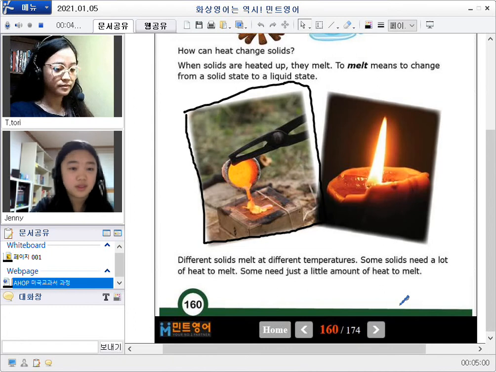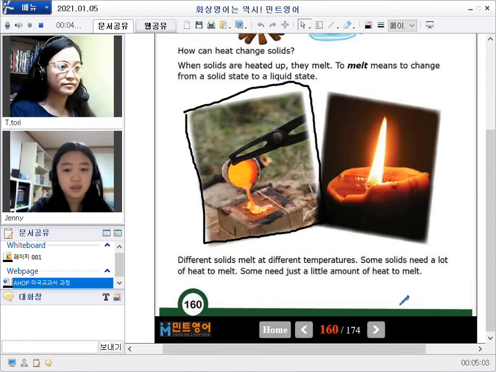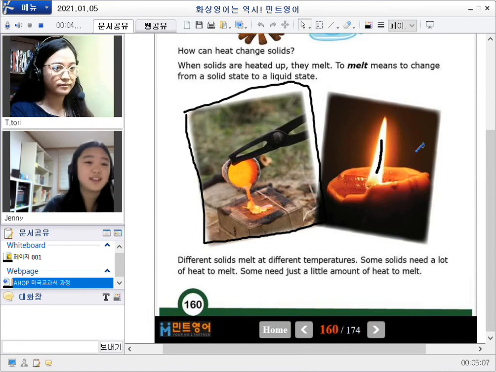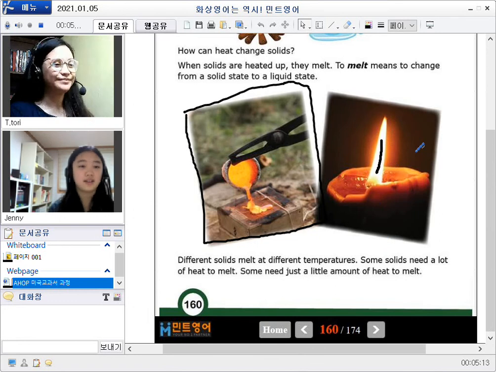And this one is a candle. This one is a candle. And we can use it when it is birthday or we celebrate someday.